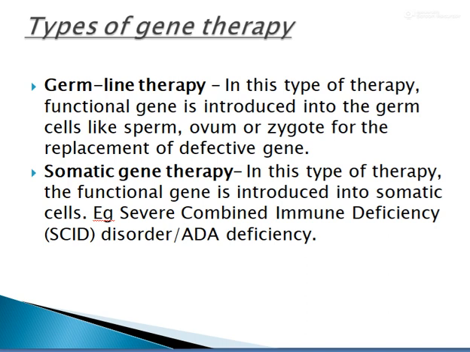Somatic cells means cells apart from the reproductive cells, other parts. We call that somatic gene therapy. The functional gene is introduced into somatic cells, and we are going to study a common one, that is ADA deficiency, or else we can call it Severe Combined Immune Deficiency, SCID.